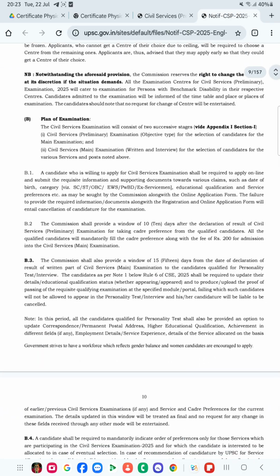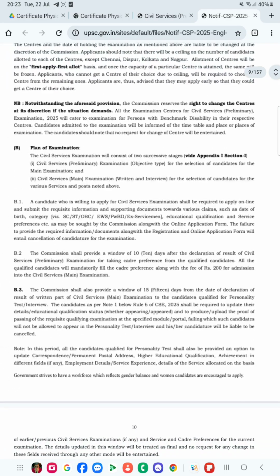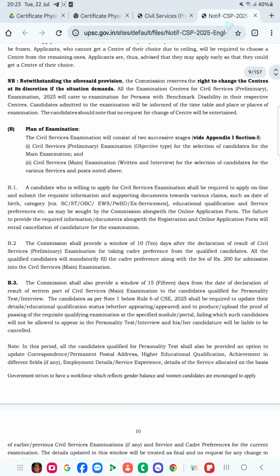So this is the plan of examination. It consists of two successive stages. What are those two successive stages? One is the preliminary examination and the second one is the main examination. In the preliminary examination, this is actually an objective type.